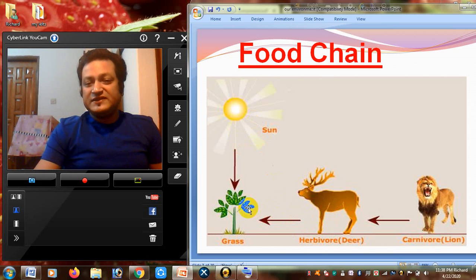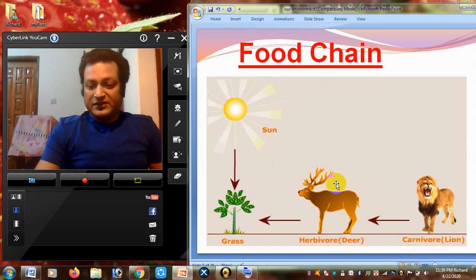The green plants are eaten by the deer, and the deer is the primary consumer. Deer is eaten by the lion. This lion is carnivorous, who eats flesh. So the lion is the third level or tertiary consumer. This is the smallest food chain.